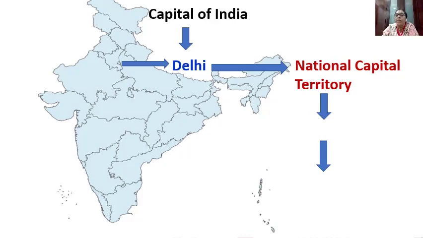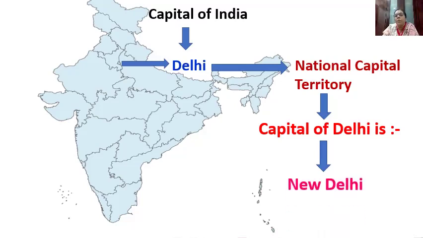So the capital of Delhi is New Delhi. Followed? The capital of Delhi is New Delhi. So the capital of India is Delhi, which has also got the status of National Capital Territory, and its capital is New Delhi.